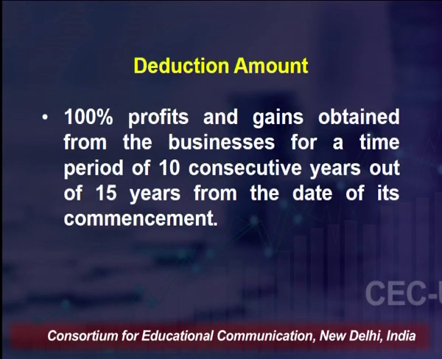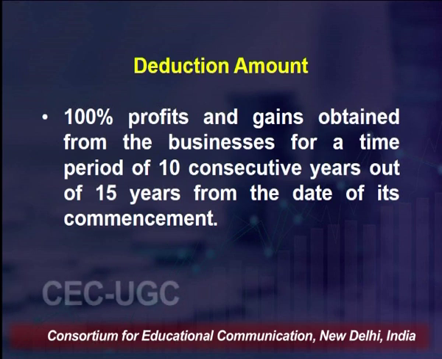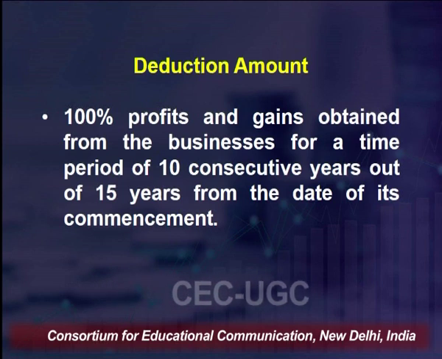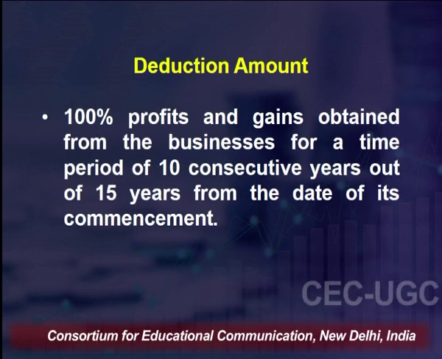Now, similar to what deductions are given for a longer period of time, which we also call tax holidays, in section 80IA also, 100% of the profits and gains obtained from the business are deductible for a period of 10 consecutive years out of 15 years from the date of its commencement.